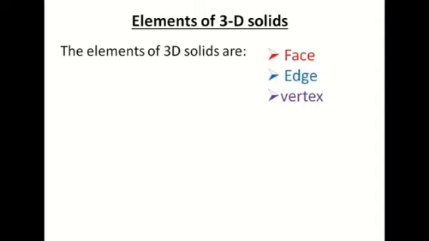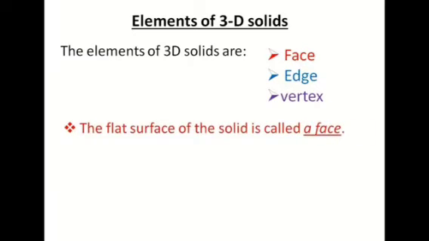Before discussing 3D solids, we need to know what the elements of 3D solids are. The elements of 3D solids are face, edge and vertex. So what is a face? The flat surface of the solid is called a face. We will take an example. It will be very clear to you. Let me first explain what face, edge and vertex are.